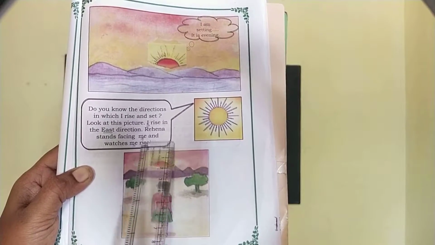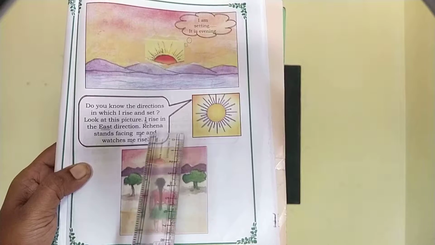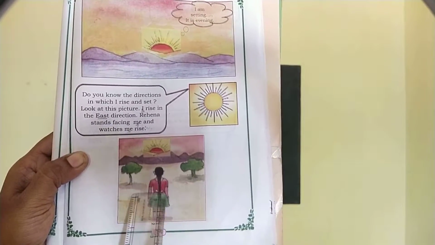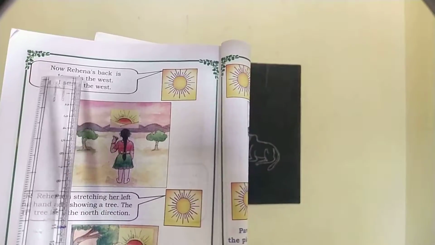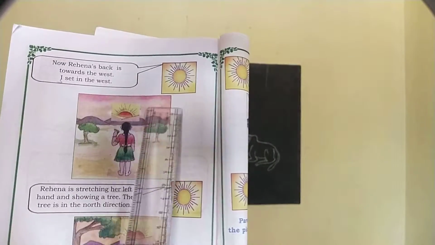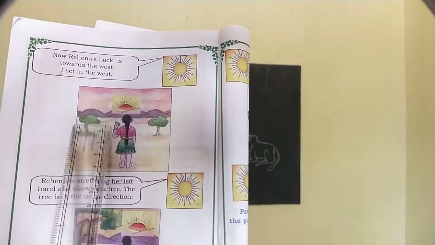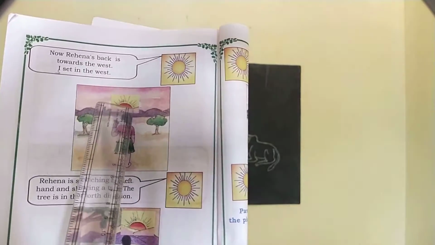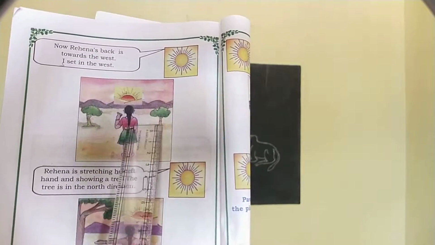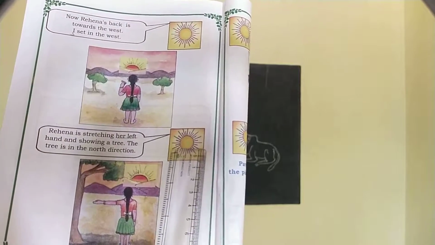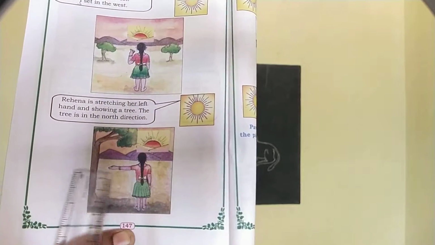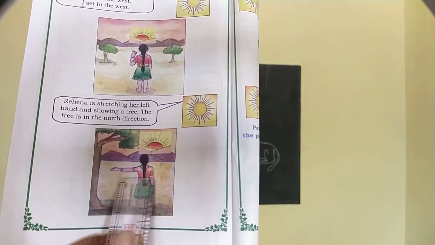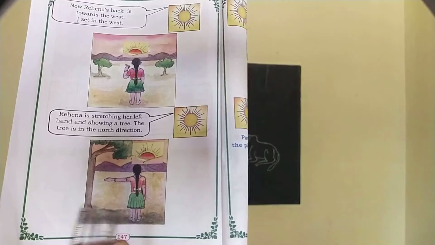Rihanna stands facing the sun and watches the sun rising. Now see here, Rihanna's back is toward the west, the sun sets in the west. Rihanna, on her left side, see here, her left hand is showing a tree. The tree is in the north direction.